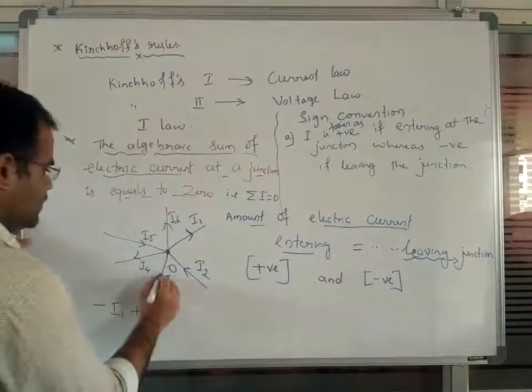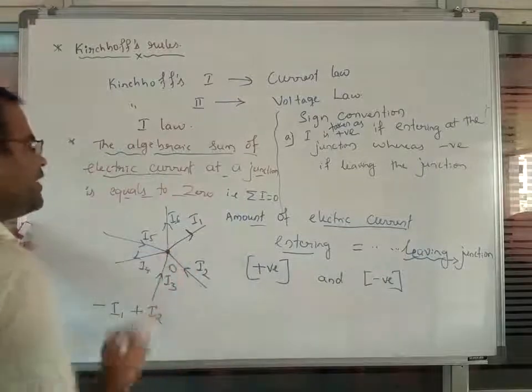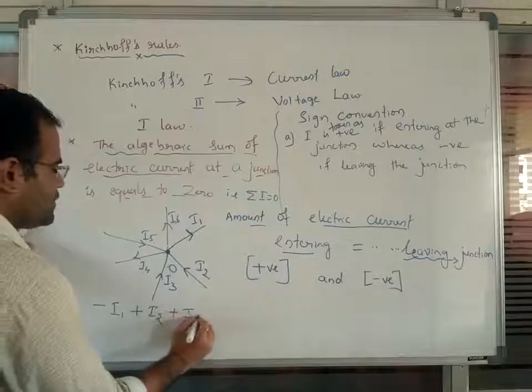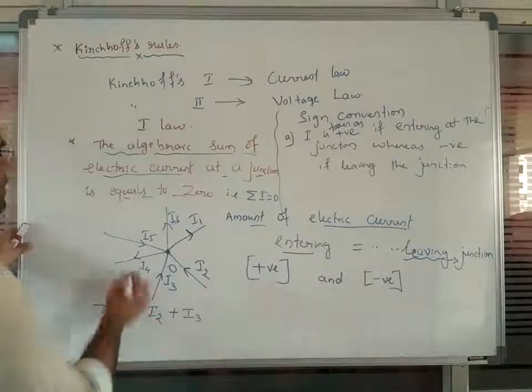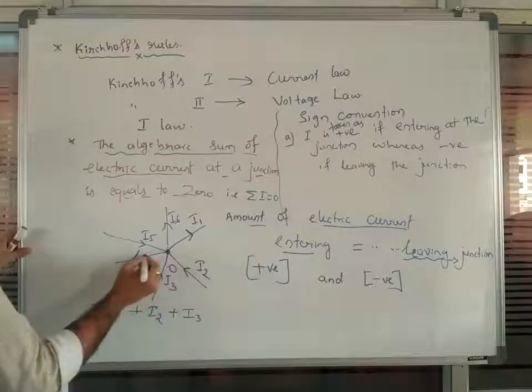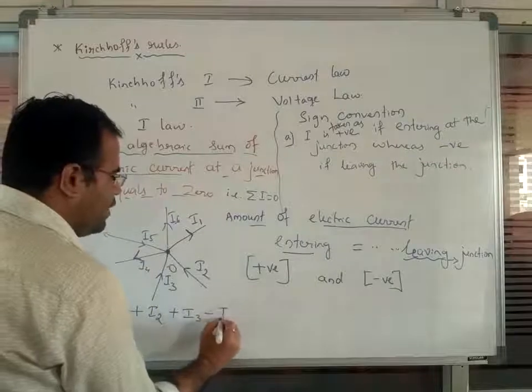Next, this is the third electric current which is entering towards the junction point. So that is the reason we will write plus I3. Next one, here this electric current is leaving the junction point. So that's the reason we can write minus I4.